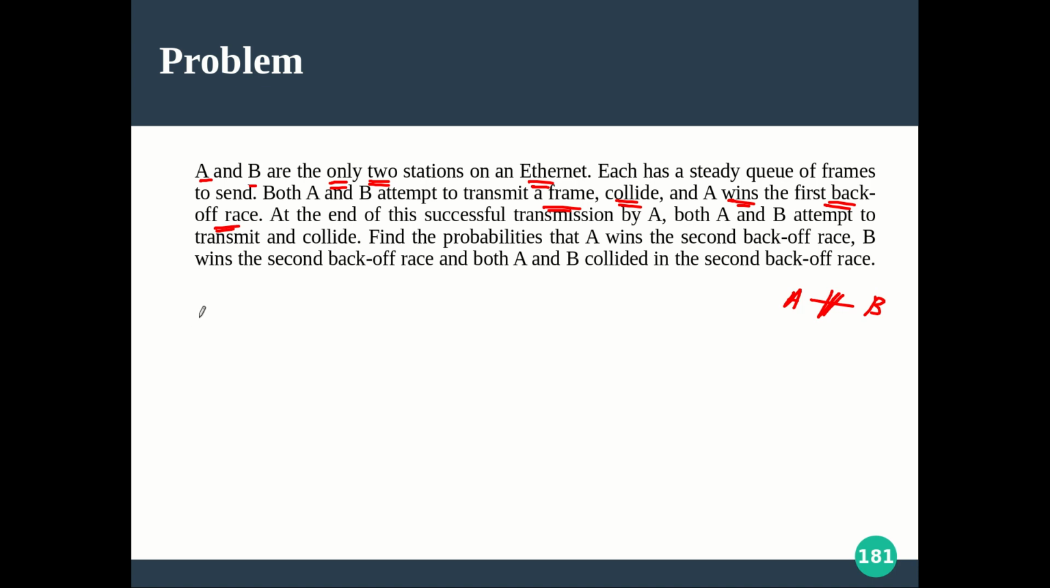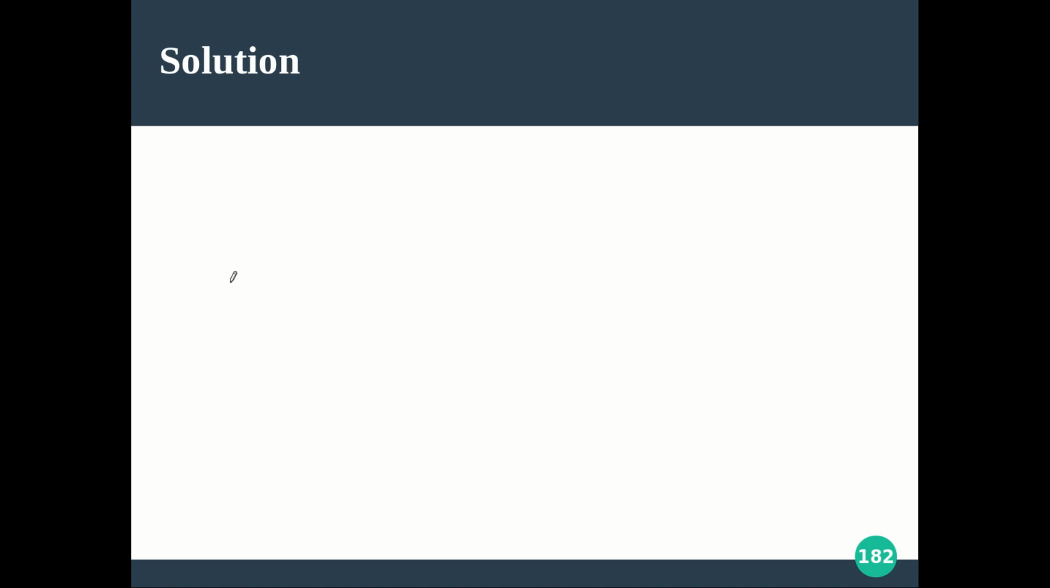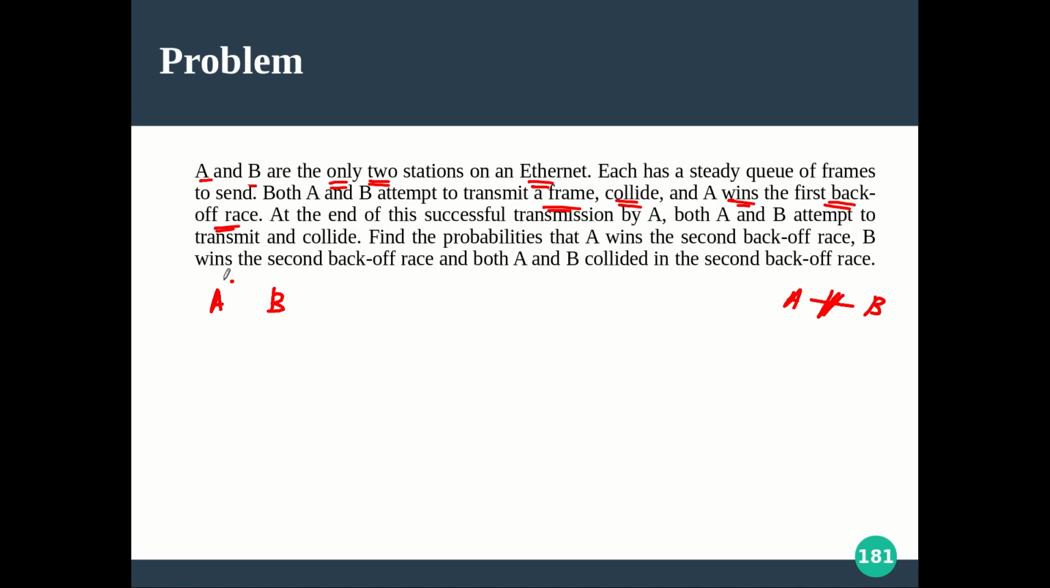So what does it mean that A wins the first backoff race? Both A and B try to send their data, and the data gets collided. When the data is collided for the first time, you know the randomization range chosen by A and B in the exponential backoff algorithm. As it is the first collision for the particular frame,